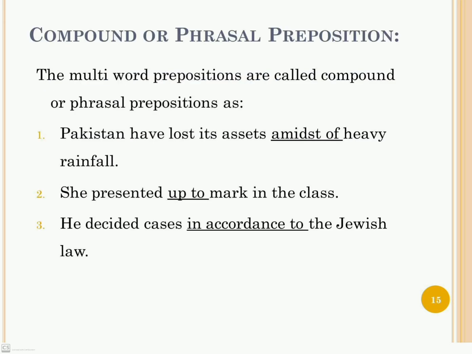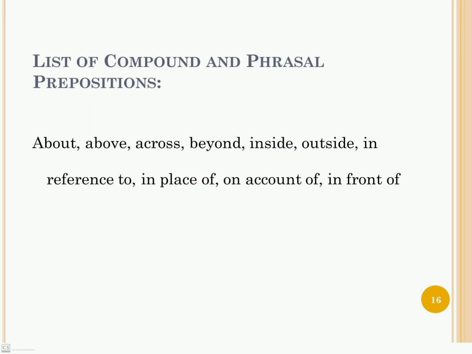Moving towards compound or phrasal prepositions: multi-word prepositions are called compound or phrasal prepositions, as in Pakistan has lost its asset amidst of heavy rainfall. Amidst of: now, this is not a simple preposition, as amidst is a separate word and of is a separate word, and it comes under the category of compound or phrasal prepositions. She presented up to Mark in the class. He decided cases in accordance to the Jewish law. These are all some examples of compound or phrasal prepositions.